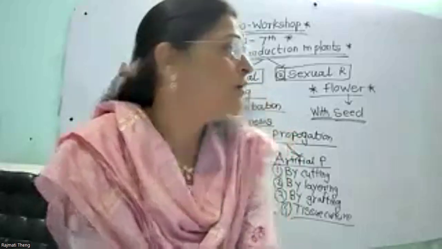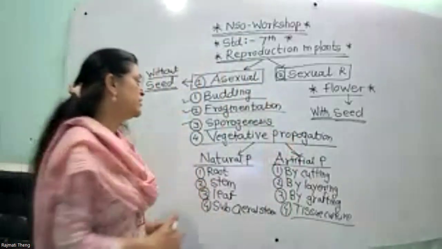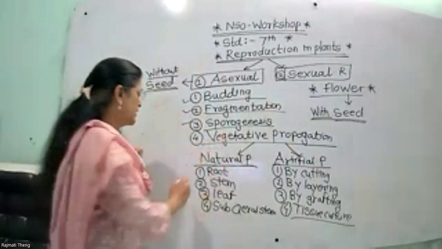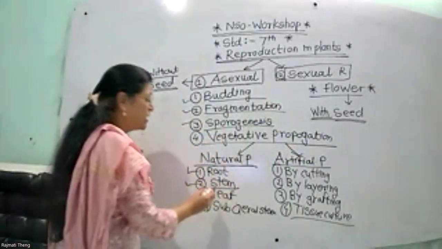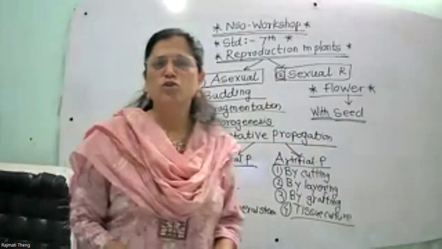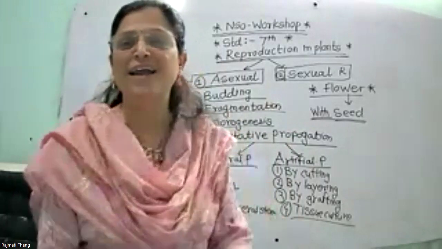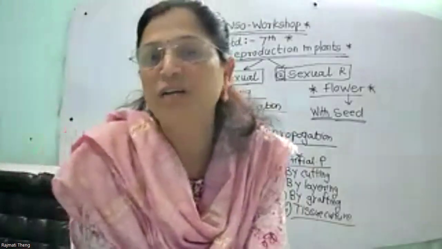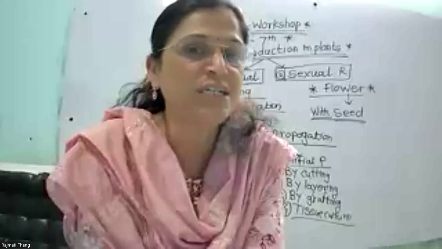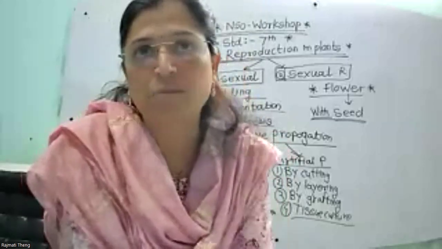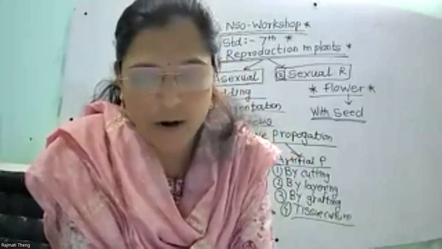So plants, second way, that is natural propagation, vegetative propagation. In that natural propagation, that is the stem. So some plants are reproduced with the help of stem. Actually उनका stem उनको reproduction करने में help करता है. So by the underground stem. But कौन से stem? Underground stem.